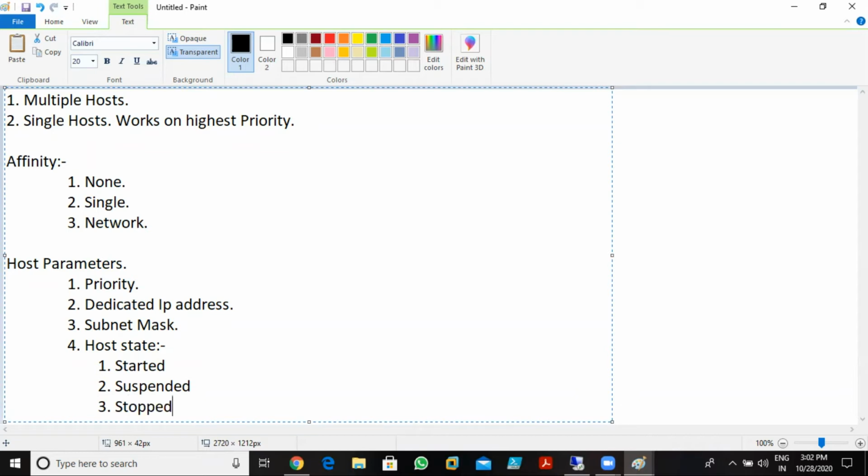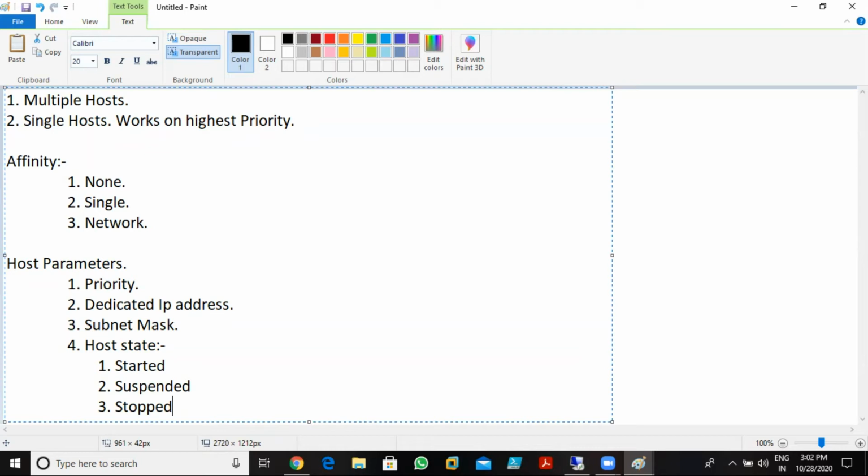Host means your server, whatever server you add in the cluster, and what its status is, whether it is started, suspended, or stopped, like this. Understood? So it checks the host state also, your server states also.